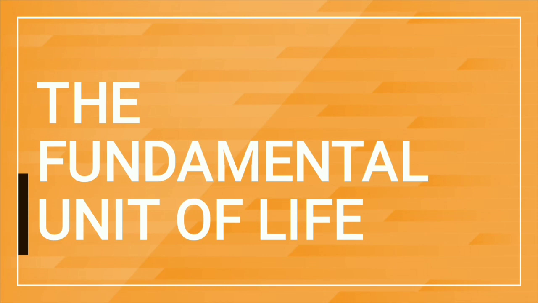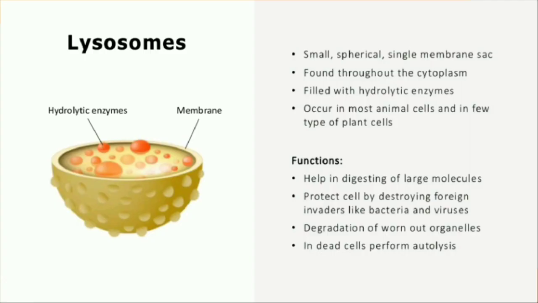We have some more cell organelles to learn. So, the first one is lysosomes. Lysosomes are small spherical single membrane sacs and they are found throughout the cytoplasm. They are filled with hydrolytic enzymes or a few digestive enzymes, and they occur in most animal cells and in a few types of plant cells.